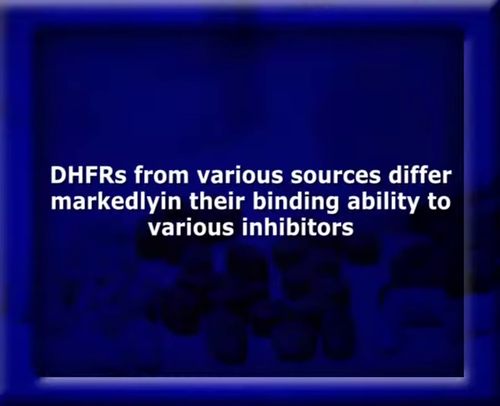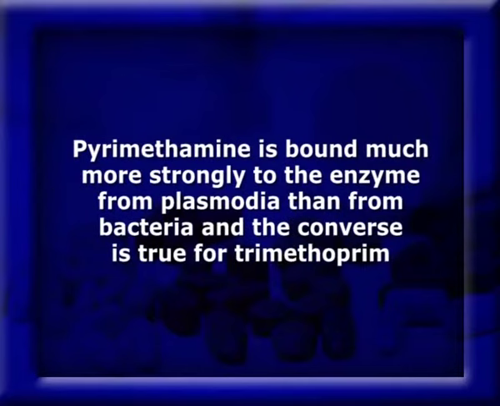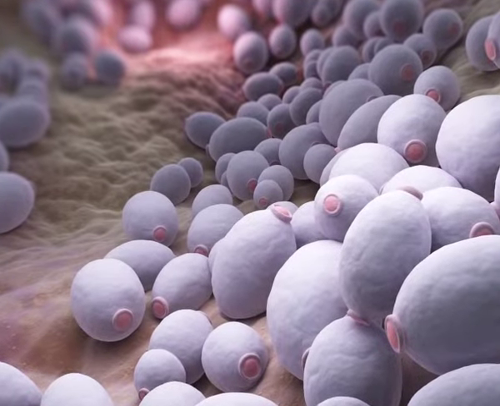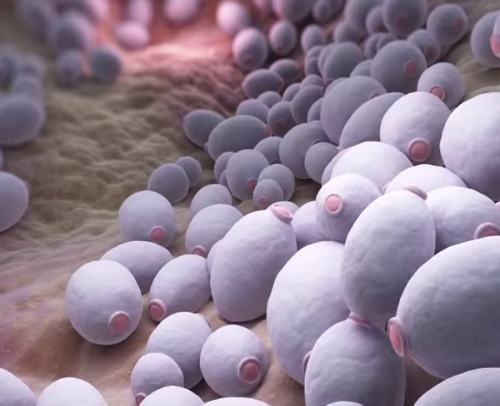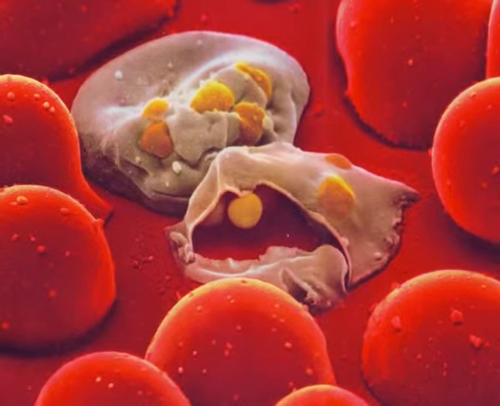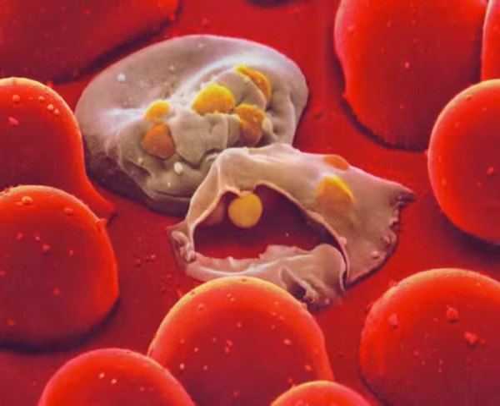DHFR from various sources differ markedly in their binding affinity to various inhibitors. Pyrimethamine is bound much more strongly to the enzyme from Plasmodia than from bacteria, and the converse is true for trimethoprim. This explains the choice of trimethoprim for bacterial infection and pyrimethamine for anti-malarial chemotherapy.